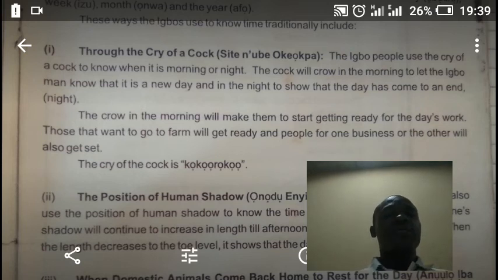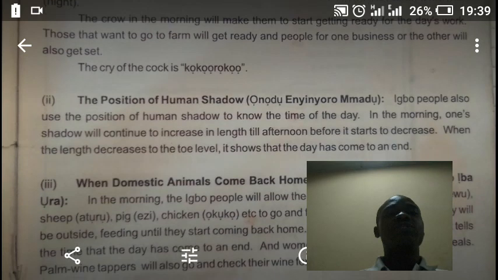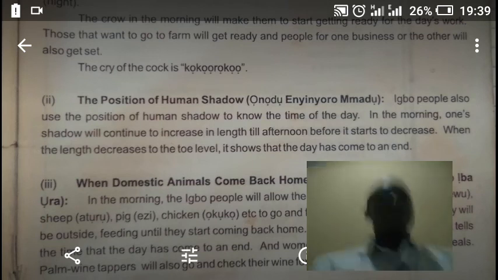So that is the thing. The cock will crow in the morning to let the Igbo man know that it is a new day, and in the night to show that the day has come to an end. Now look at how it sounds. Kokoroko. And when you look at how a cock sounds, that is exactly the same way.